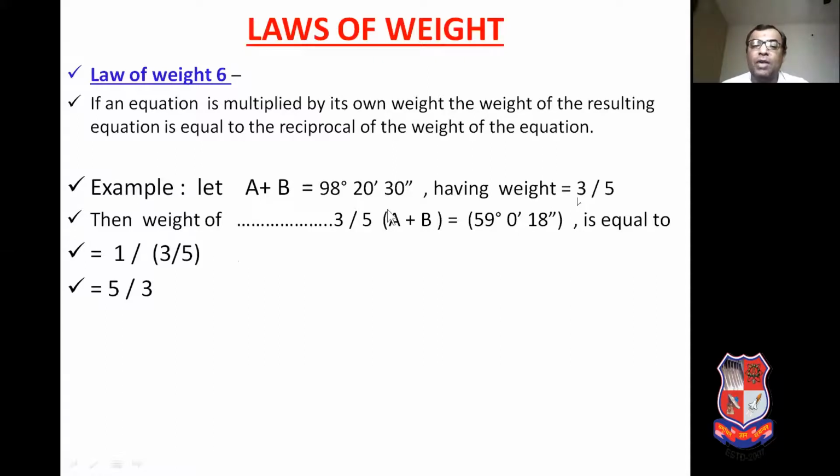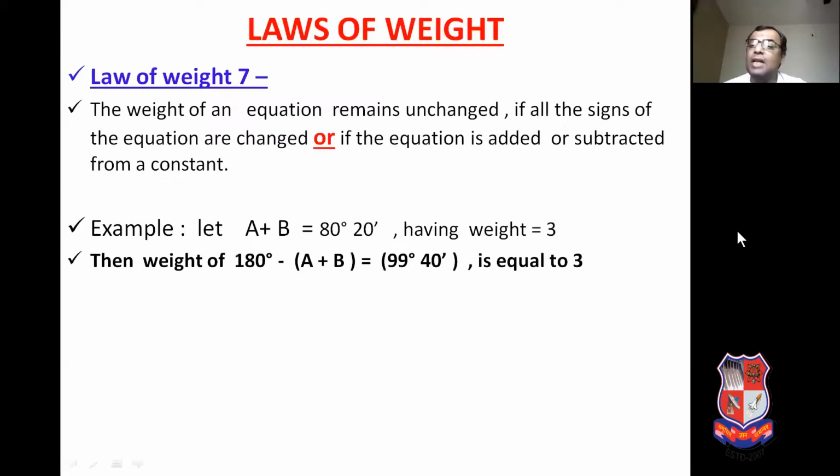Suppose we multiply the equation by its own weight, 3 by 5, so 3 by 5 into A plus B comes equal to 59 degrees, 0 minute, 18 seconds. So what is the weight of this resultant? It is equal to the reciprocal of the individual weight, so 1 upon 3 by 5, that is equal to 5 by 3. That is the weight of this resultant equation.